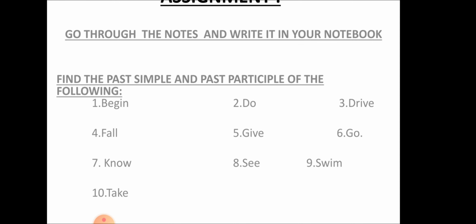So you have here the words begin, do, drive, fall, give, go, know, see, swim and take. So find the past participle form as well as the past tense form of the given verbs.